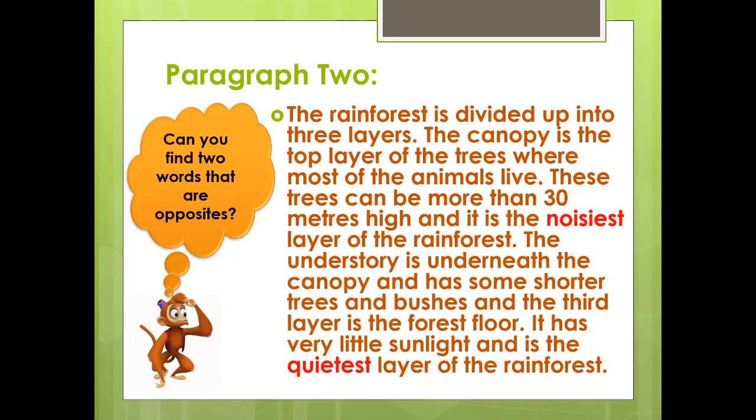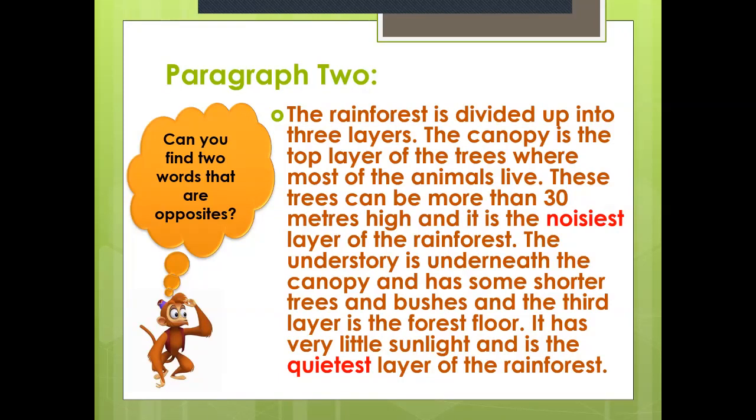So starting on from the canopy. The canopy is the top layer, but it's not the toppest because the emergent layer is above it. Okay, so in the canopy, most animals live there. Now, the trees are really high and they can reach 30 meters. It's the noisiest layer, of course, because many animals live there. Moving on, the understory is underneath the canopy and has some shorter trees and bushes.